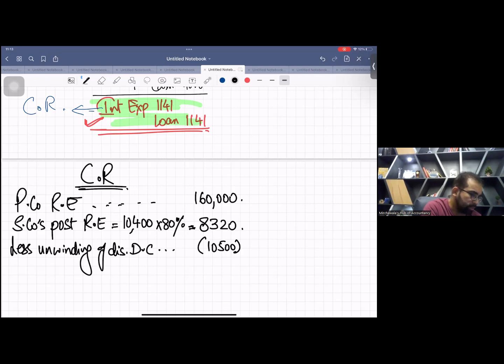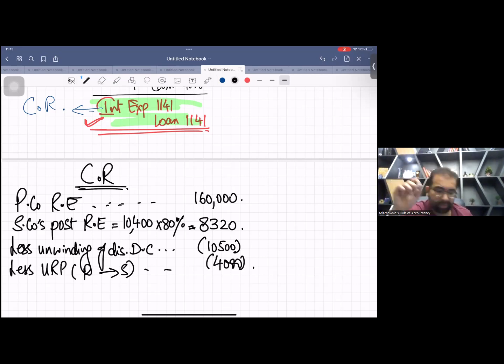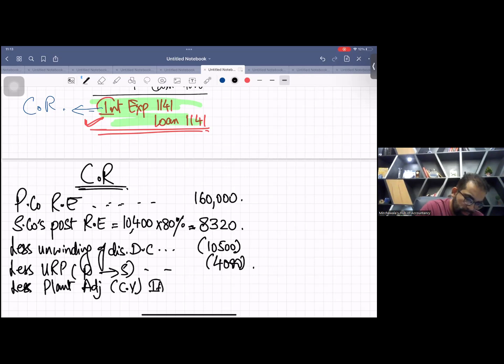The second thing is URP. Less URP on P to S sale, it was 4,000. Remember? Then we have one adjustment of power plant, less plant adjustment. I think the plant adjustment was 2,463. Yes. Carrying value was also there. It was 2,463.